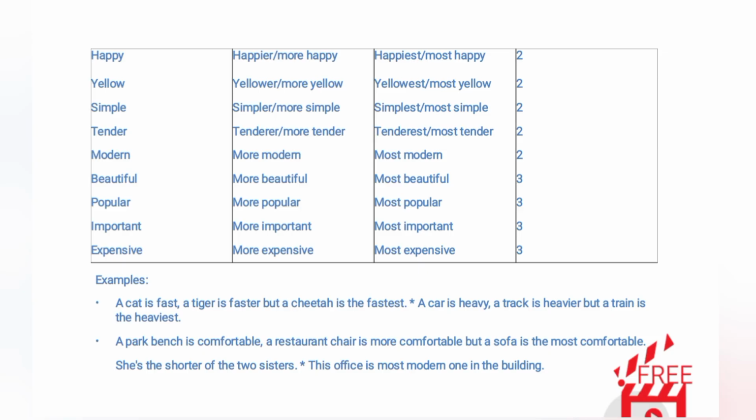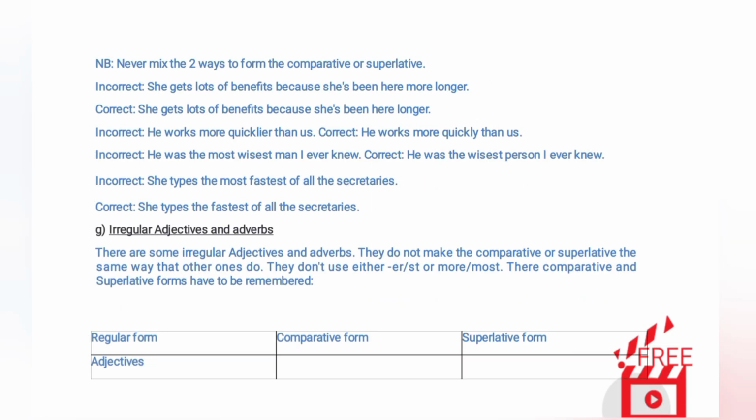She's the shorter of the two sisters. This office is the most modern one in the building. NB. Never mix the two ways to form the comparative or superlative. Incorrect: She gets lots of benefits because she's been here more longer. Correct: She gets lots of benefits because she's been here longer.